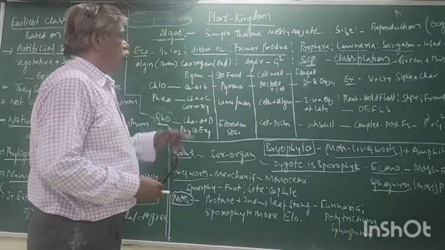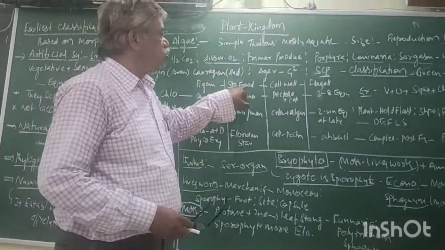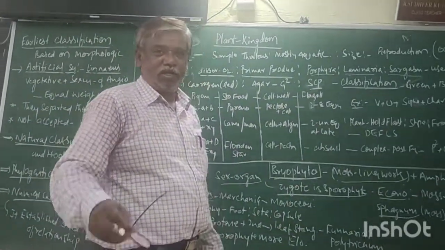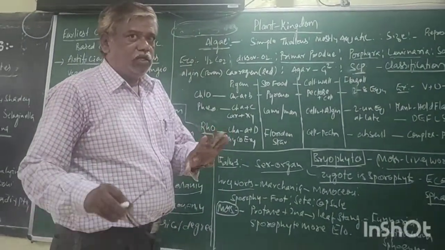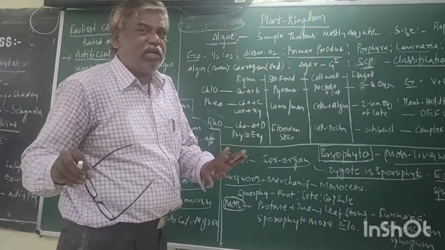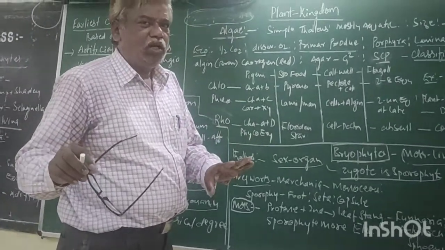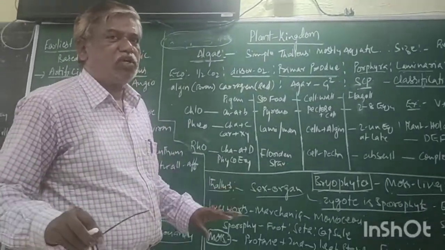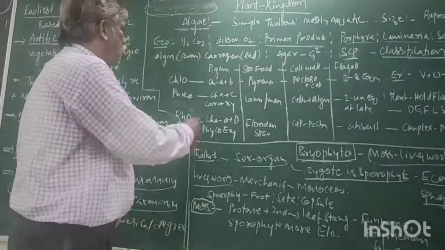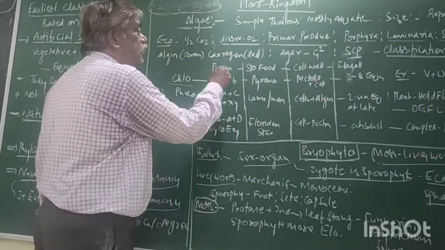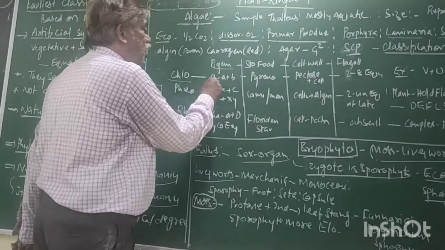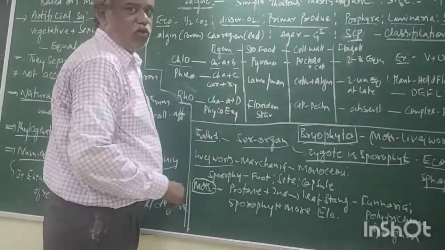Now, pigmentation, storage, cell wall, flagella. The pigment, be careful. In the textbook, a clear table is there. That is enough for understanding the classification of these 3 classes. Now, Chlorophyceae, common name, green algae. Pigmentation, chlorophyll A, chlorophyll B.